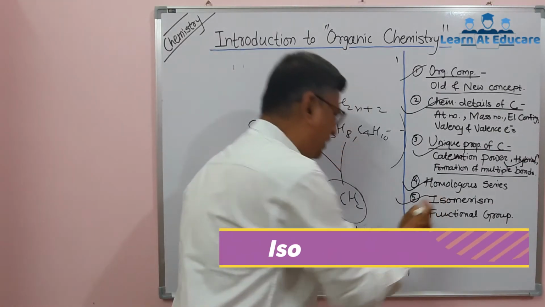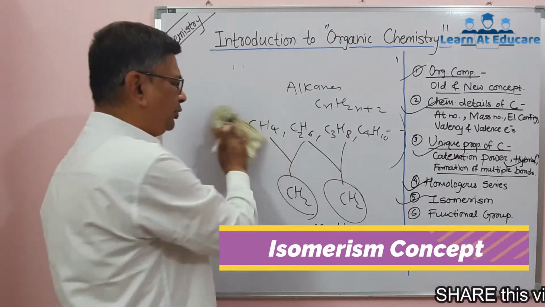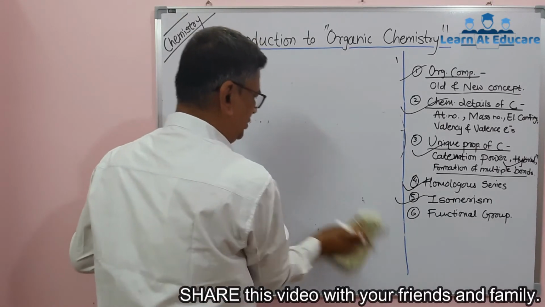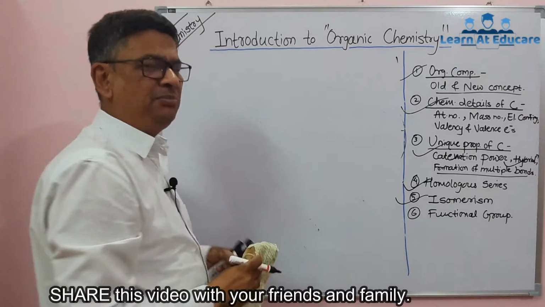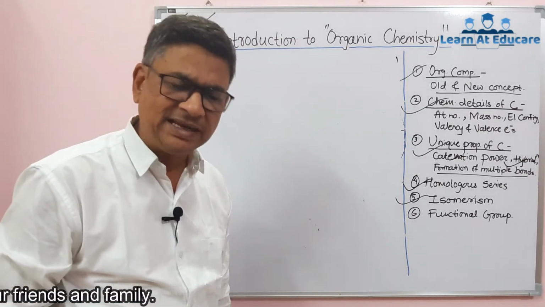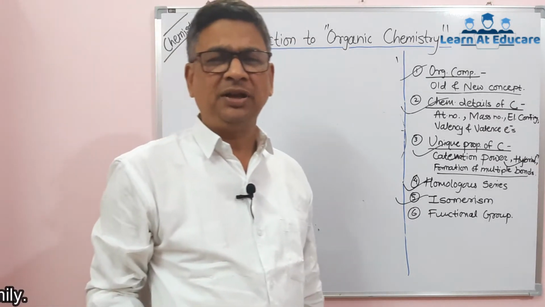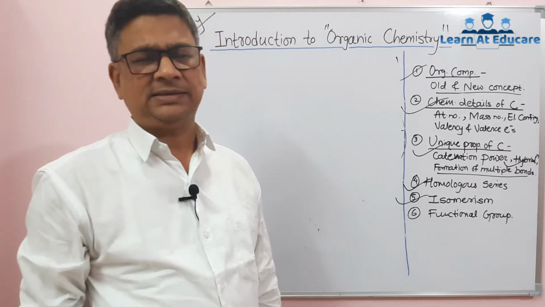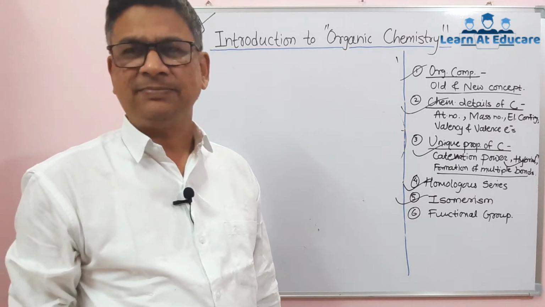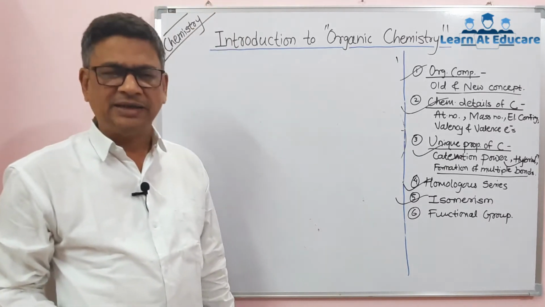The next is about isomerism. A very important concept in organic compounds is isomerism. Two compounds having the same molecular formula but different structures, meaning different structural formulae, are called isomers of each other, and this property is known as isomerism.